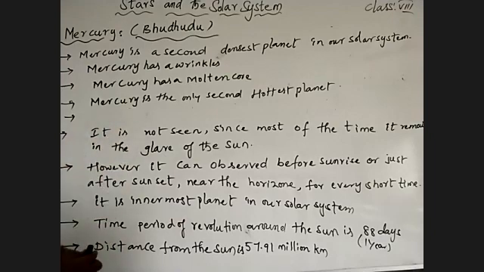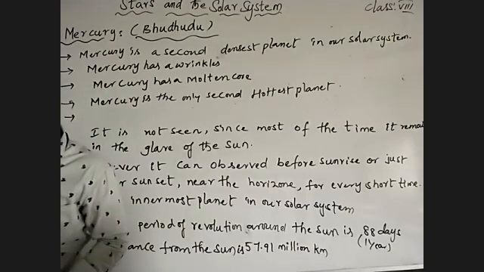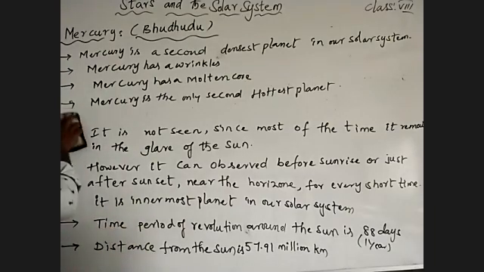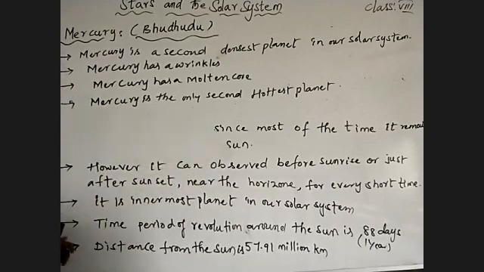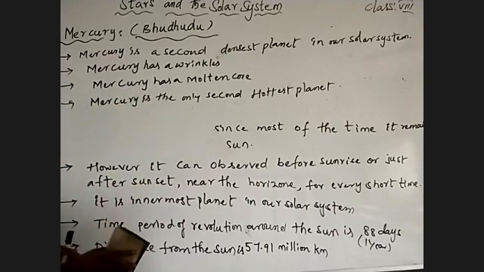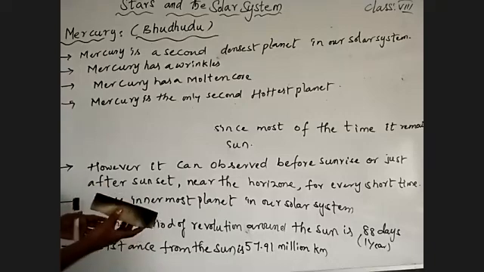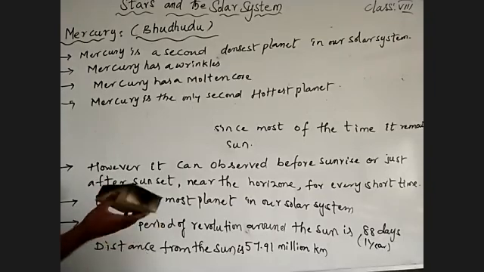Mercury is the second hottest planet. Understand? Next we talk about the next planet. Also, on the surface of Mercury there are a number of volcanoes, volcanic eruptions are present on the surface of the planet Mercury.